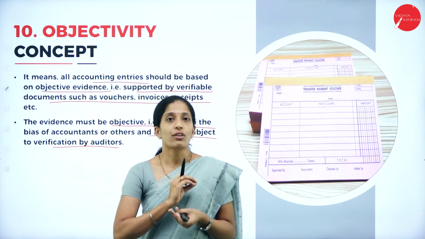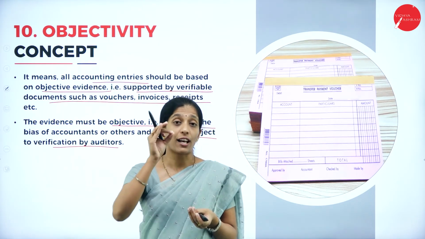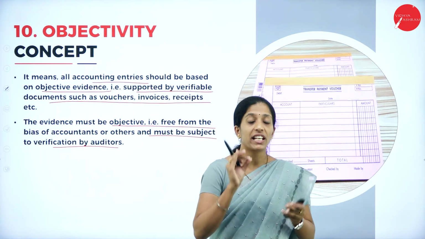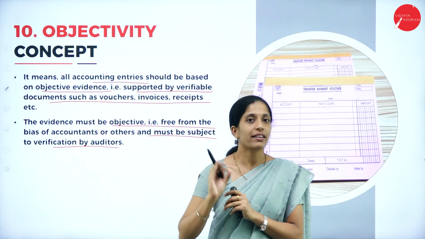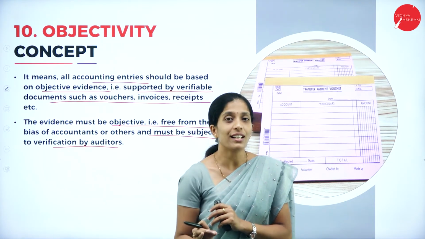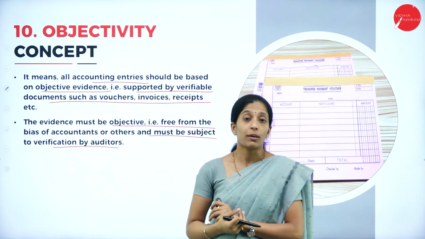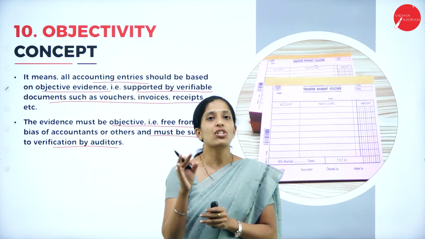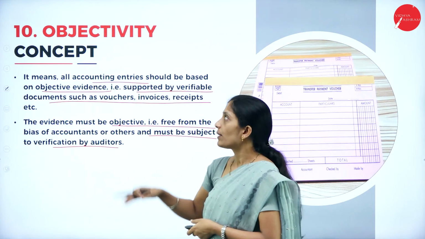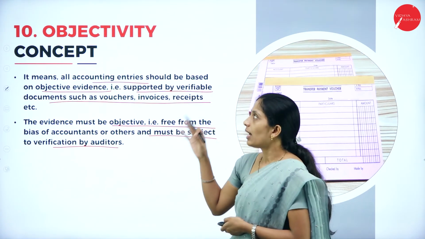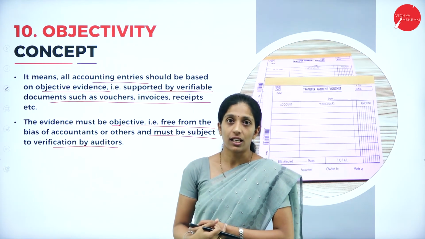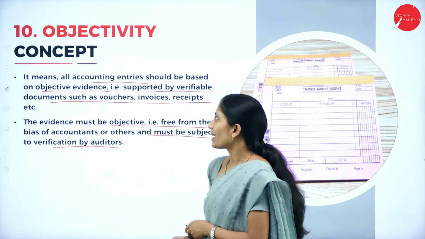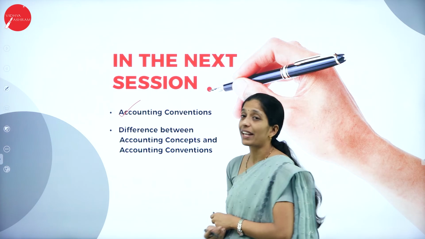Now these vouchers are not only kept while recording the transaction, they have to be preserved carefully. They have to be serially numbered and preserved carefully until the auditing takes place. Until the auditors go for auditing, the vouchers or documentary evidence have to be preserved carefully. This acts as evidence for recording each and every transaction in the books of account. That is the objectivity concept. Now we have completely learnt about all the accounting concepts, from the business entity concept to the objectivity concept.